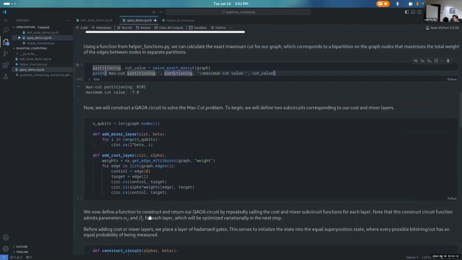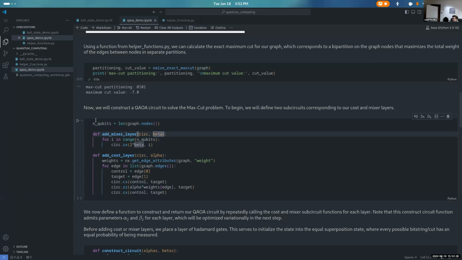Okay, so now let's construct a QAOA circuit that will solve the max cut problem. To begin, we're going to do our cost layer and our mixer layer. If we're being pedantic, these are functions that will add a mixer layer and a cost layer to a quantum circuit that we pass in as a parameter here, circuit. We'll notice we have these beta and alpha here. These are the parameters that we're going to allow to be used for that layer. These correspond to the time step for that specific layer.